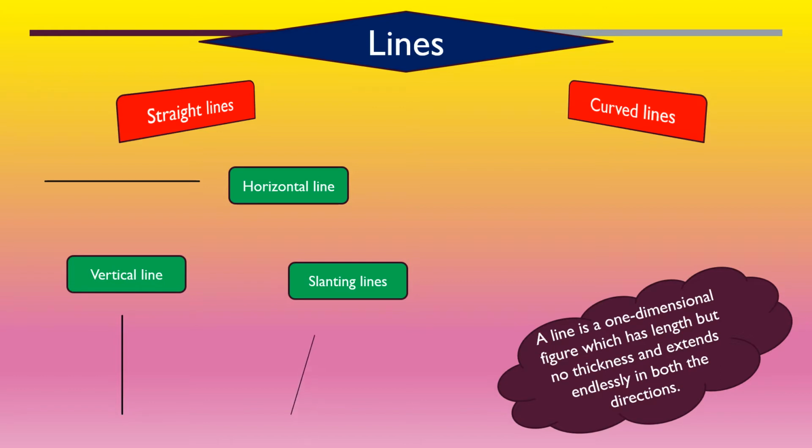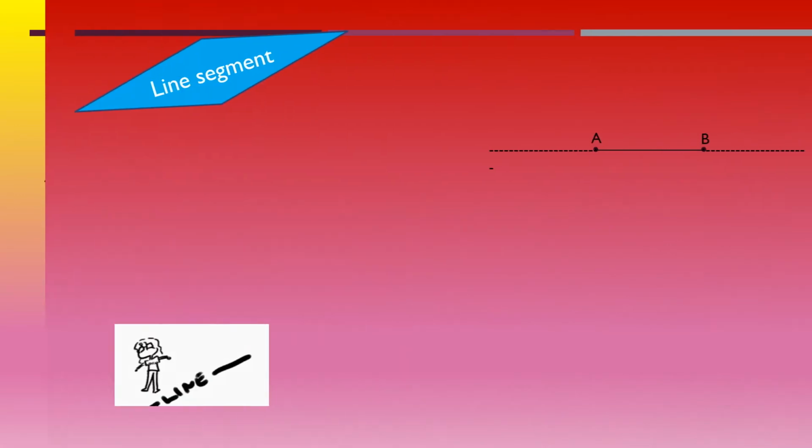Slanting lines are actually straight lines, but they are the tilted ones. When horizontal or vertical lines are tilted, they become slanting lines. Curved lines are not straight, but they have twists and turns, or are in zigzag form. So they are curved lines.